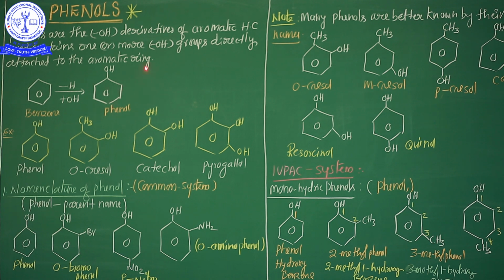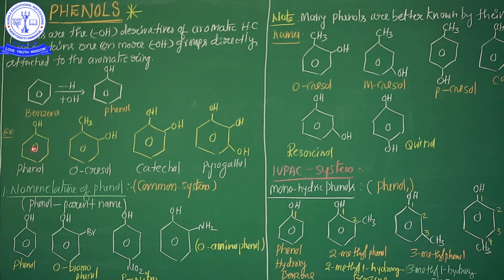Then this compound is formed. This compound's name is C6H5OH, phenol. Phenols are the hydroxyl derivatives of aromatic hydrocarbons and contain one or more OH groups directly attached to the aromatic ring. This is the phenol.